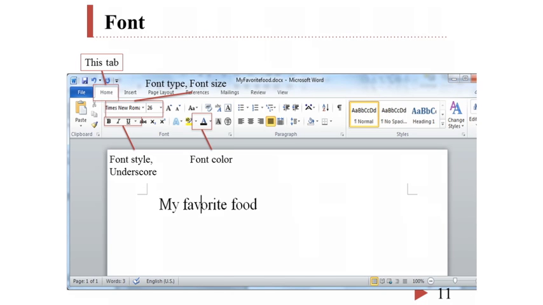First, make sure your current tab in the ribbon interface is Home. We can use this field to change font type and size, and use these buttons to change font style and make underscored points, and use these buttons to change font color.